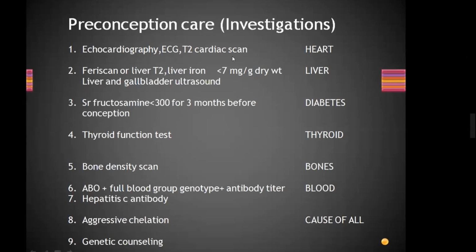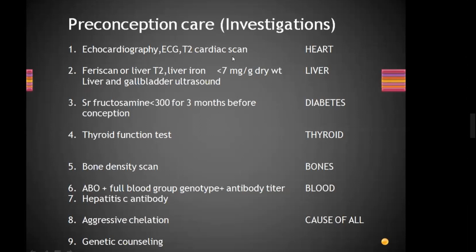Thyroid function test for thyroid, bone density scan for bones, and for blood again ABO, full blood. You can call it like when sickle cell disease, extended matching. Hepatitis C antibody you will check in blood. Aggressive chelation, cause of all. Why have I written cause of all in front of aggressive chelation?